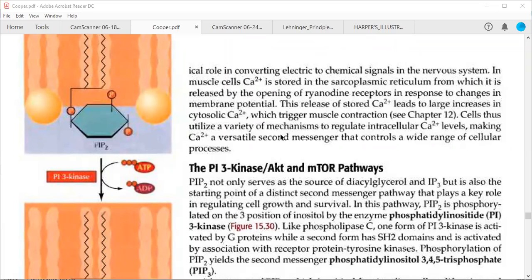Cells thus utilize a variety of mechanisms to regulate intracellular calcium ions, making calcium ions a versatile second messenger that controls a wide range of cellular processes.